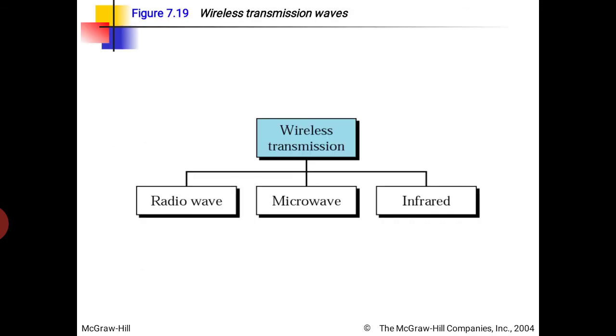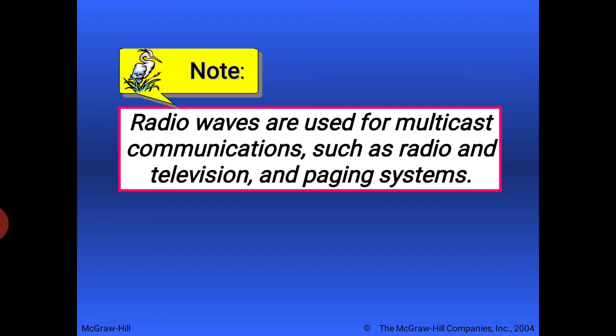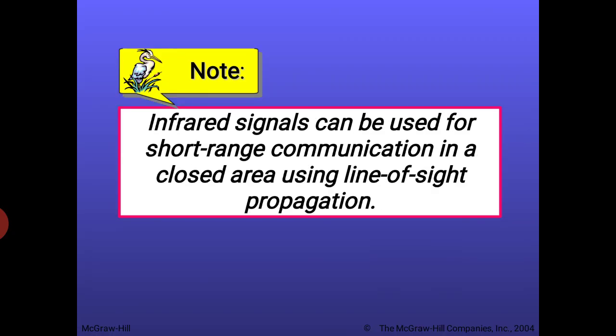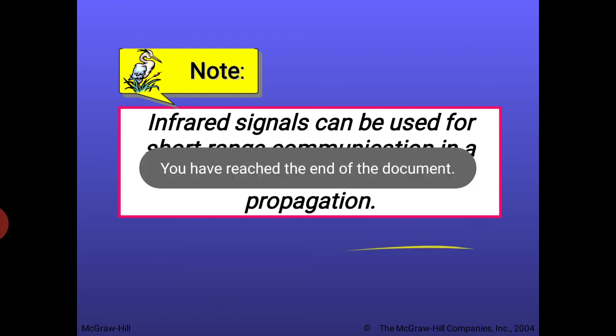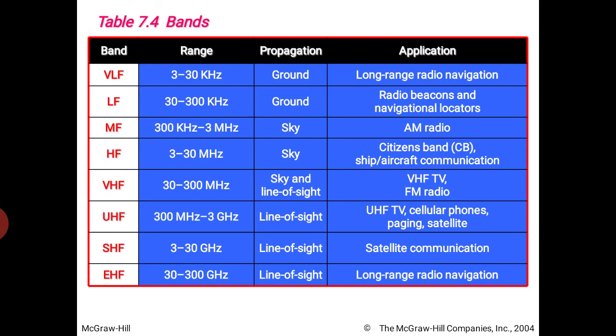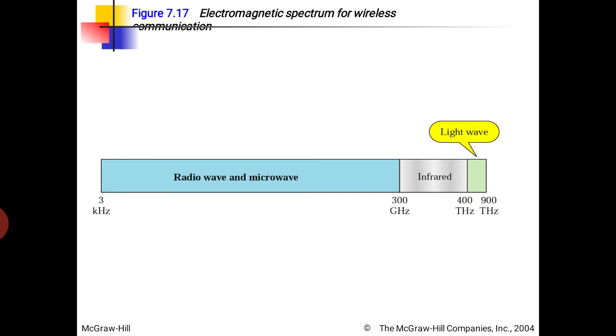We have already discussed three: radio wave, microwave and infrared. An omnidirectional antenna is used in ground propagation. The horn antenna and dish antenna: the dish antenna is used as a receiver, and the horn antenna is used as a sender antenna. Infrared signals can be used for short range communication in a closed area using line of sight. So we discussed three types of signals here.